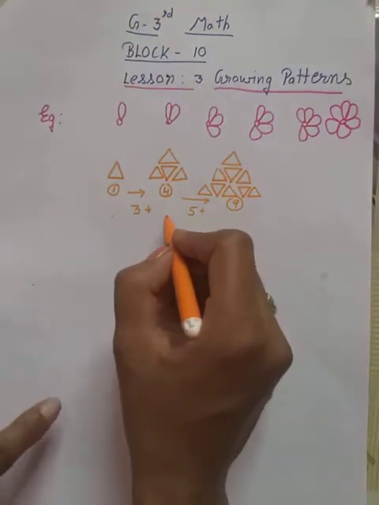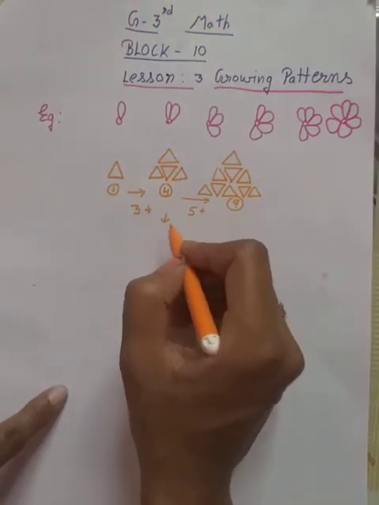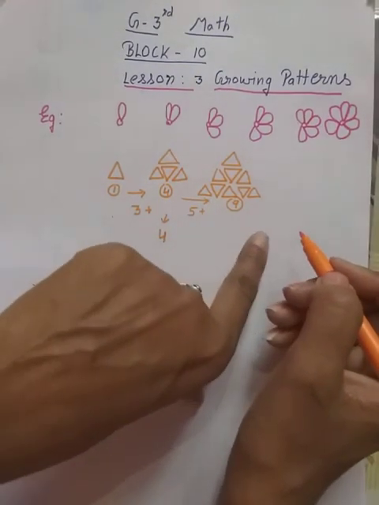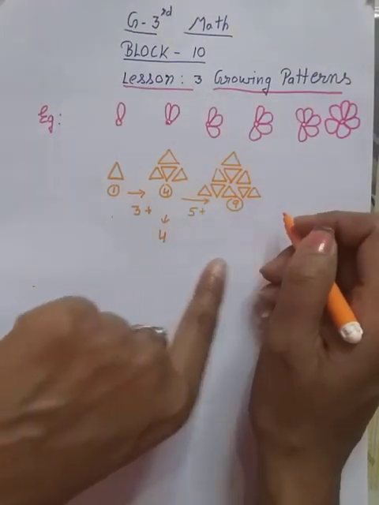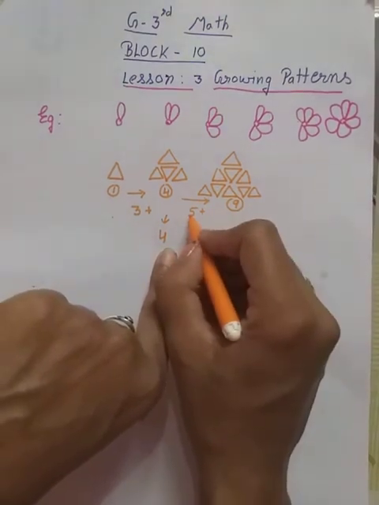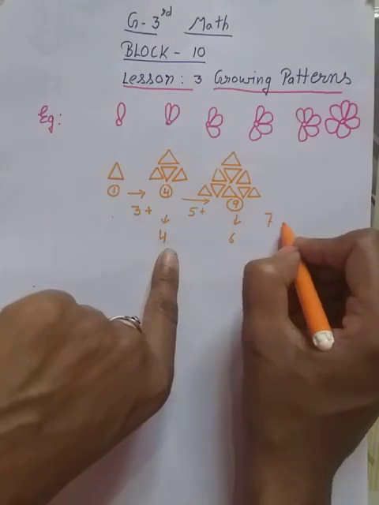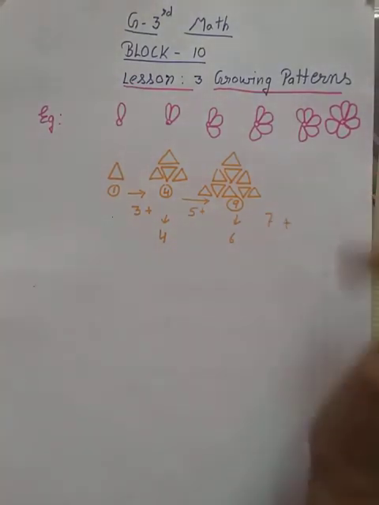Now what number did we skip in both? 4. And now next what number will we skip? Yes, 5, and we will skip 6 and 7 triangles we will increase.